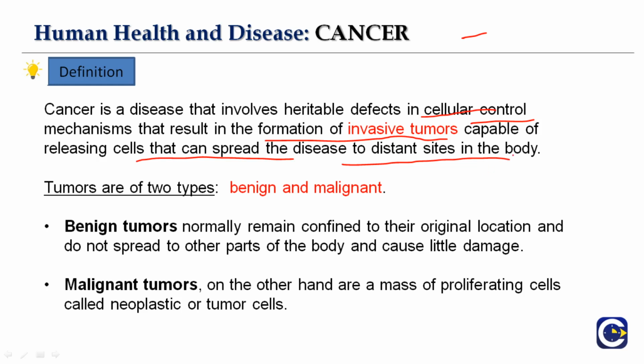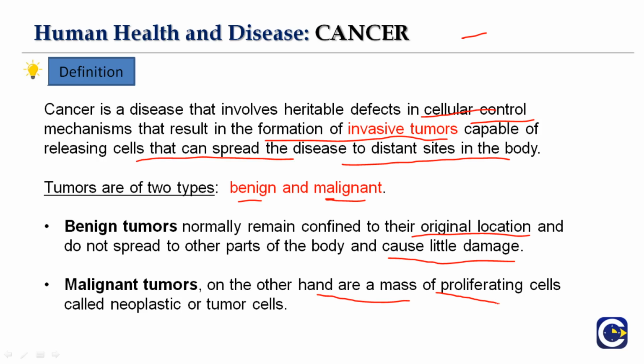So tumors, if you see, are of two types. One is benign and the other is malignant. When I say benign tumors, they normally remain confined to the original location. That is, they do not spread to the other parts of the body, and they cause very little damage. But malignant tumors, on the other hand, are a mass of proliferating cells. That is, the cells divide at a rapid rate, and they are called neoplastic or tumor cells.